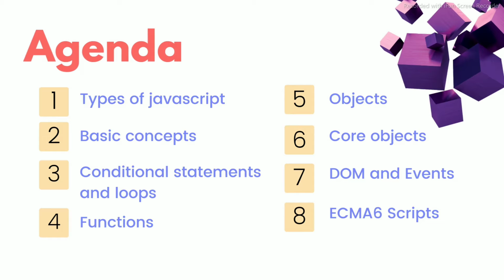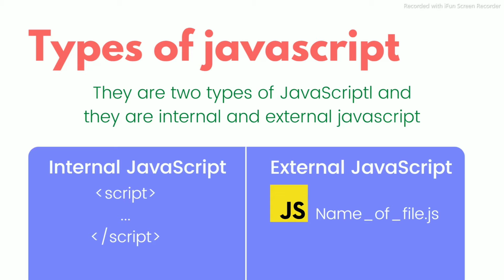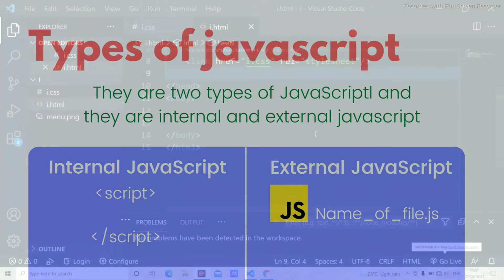Coming to the types of JavaScript, there are two types. One is internal and one is external. What is internal? Internal has a script tag, in which we write some JavaScript code and insert that script tag in the HTML page, and it will do its behavioral actions. Whereas external JavaScript is when we separately create a file with the extension .js, and we link that file to the given HTML page using the script tag.